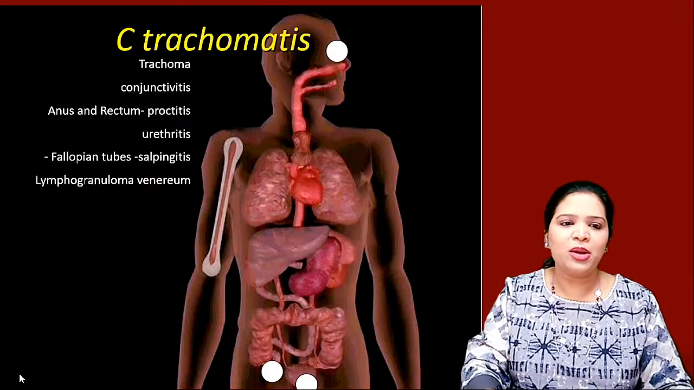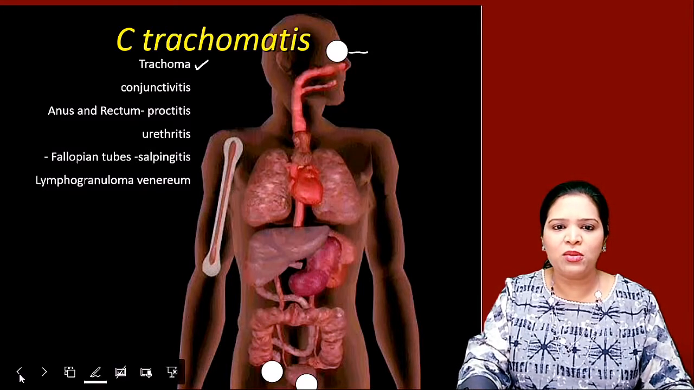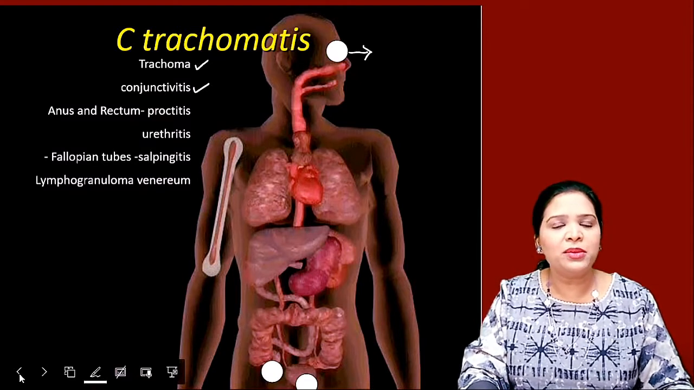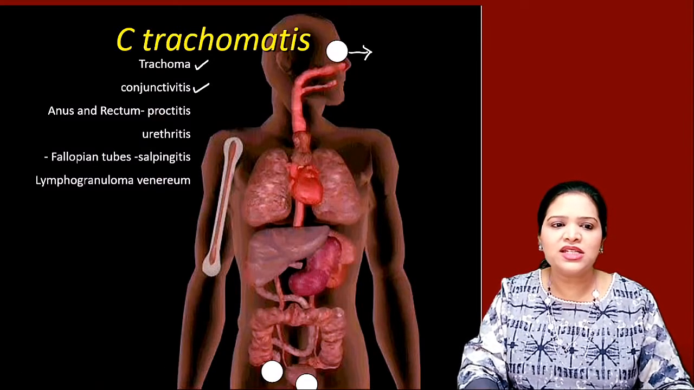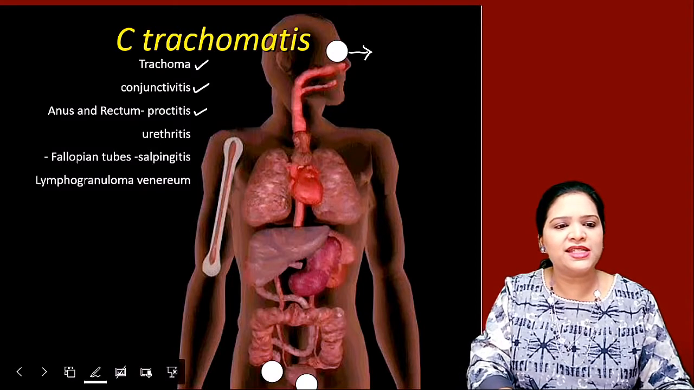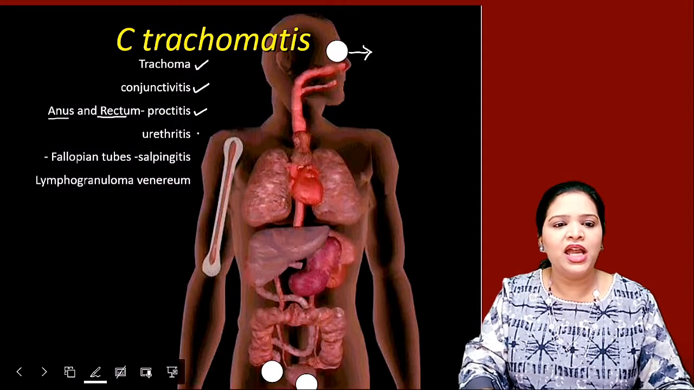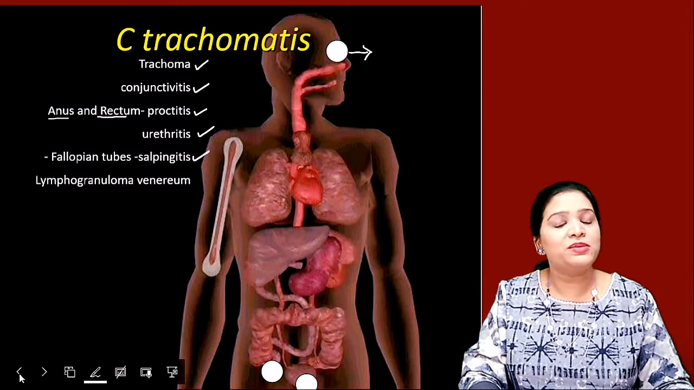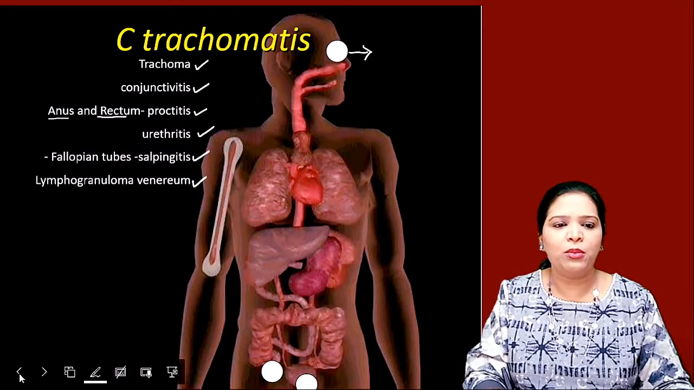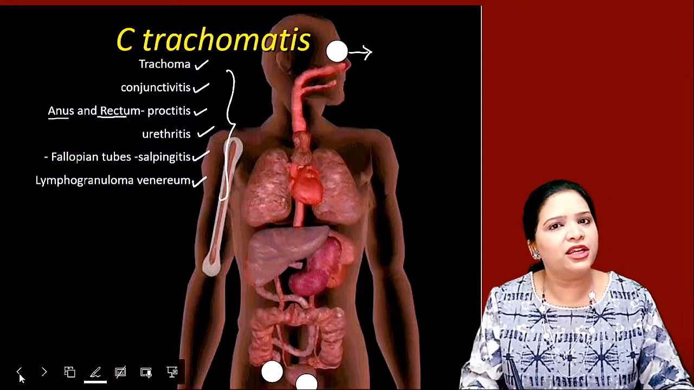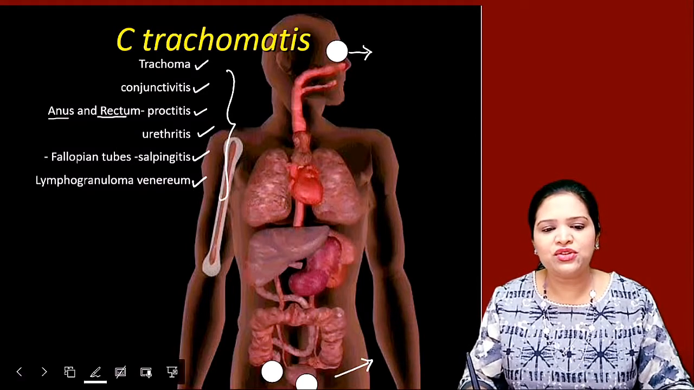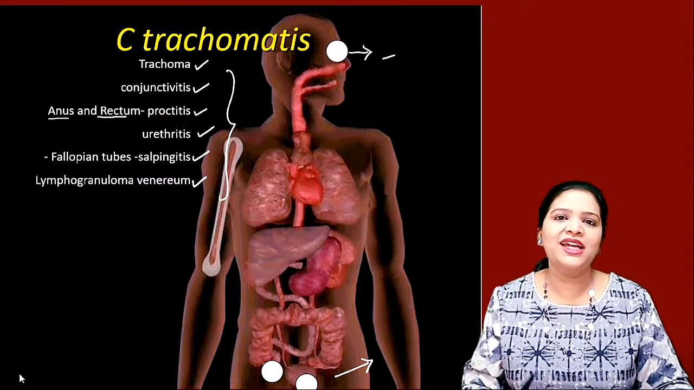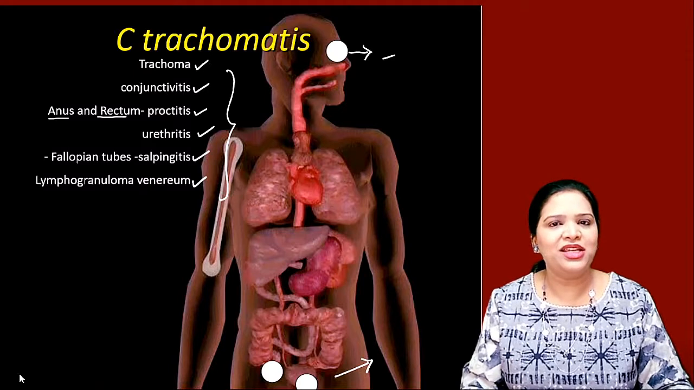Chlamydia trachomatis not only causes trachoma, which means infection in the eye, it also causes conjunctivitis, inflammation in the conjunctiva. It also causes proctitis. What is proctitis? Inflammation in the anus and the rectum. Inflammation in the urethra, urethritis. Inflammation in the fallopian tube, salpingitis, and lymphogranuloma venereum. So these are the different infections, either sexually transmitted or this eye infection, caused by the one bacterium, Chlamydia trachomatis.